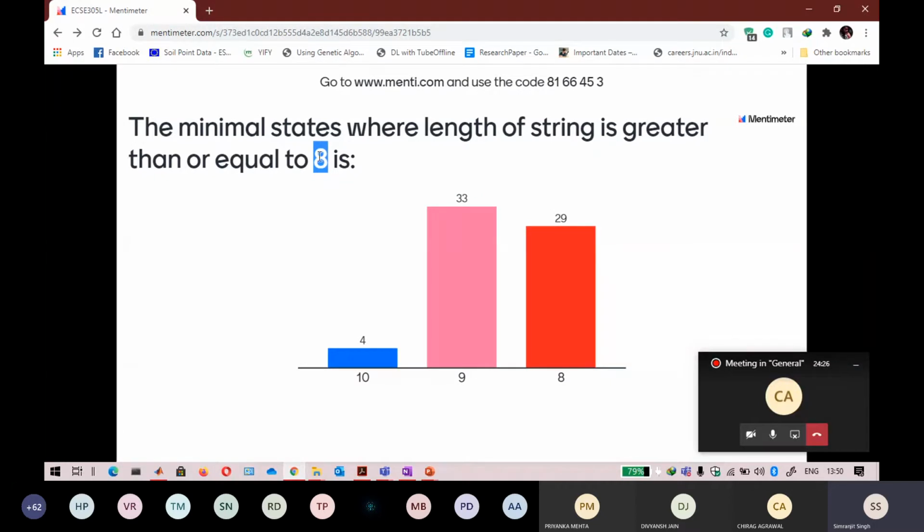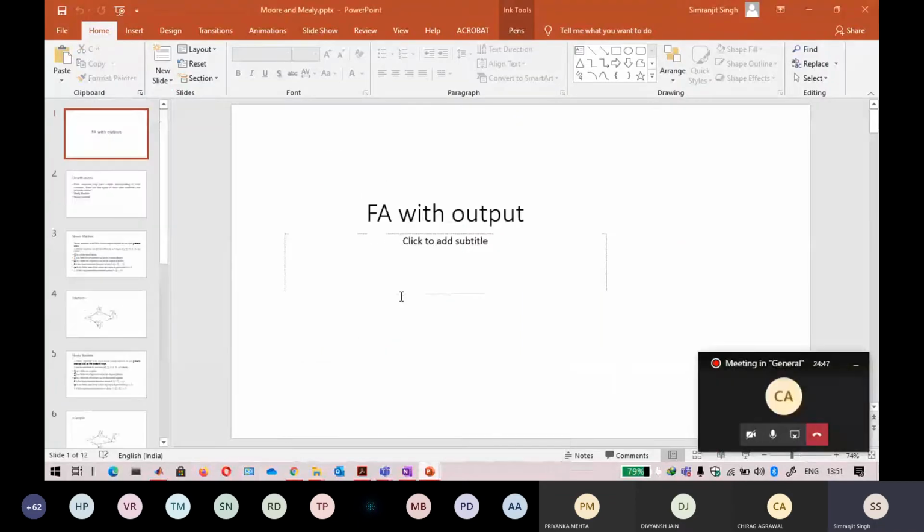Again, 8 states will be the acceptance. One state is always extra in this. If the length is greater than or equal to 2, 3 states will be formed here. If you remember, please revise the lecture. Now I'm continuing with finite automata with output.